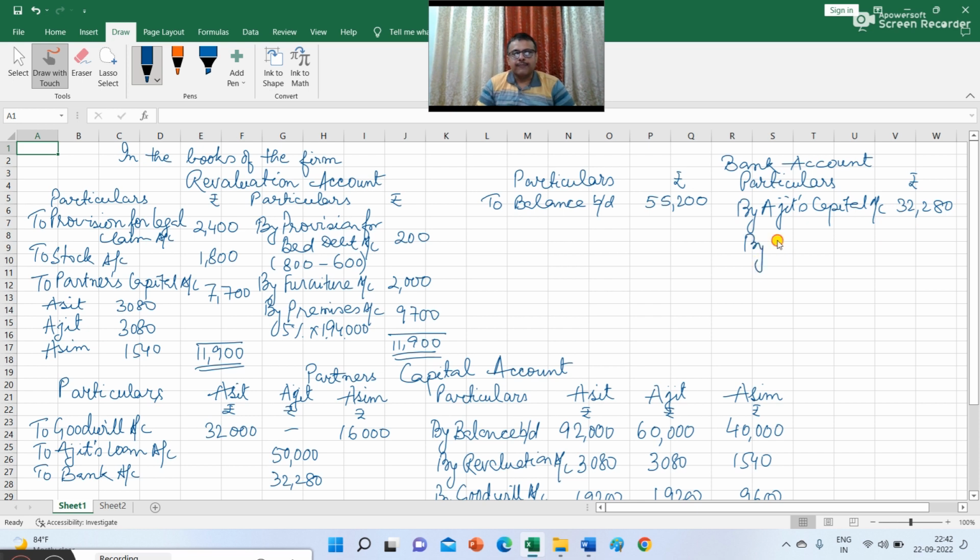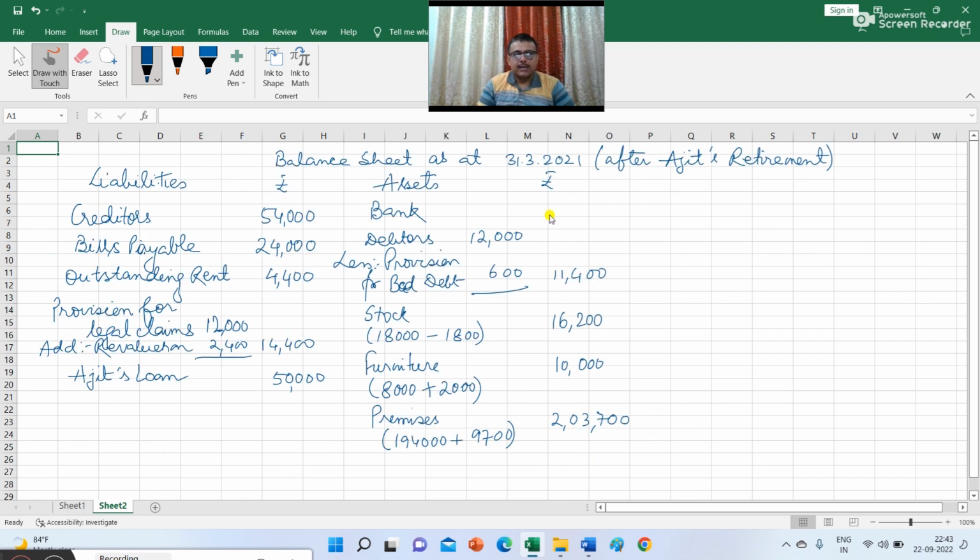So the balancing figure in the bank account represents the closing balance of bank that will be recorded in the balance sheet. So you can see that the bank balance is 22,920. So in balance sheet I can write 22,920.